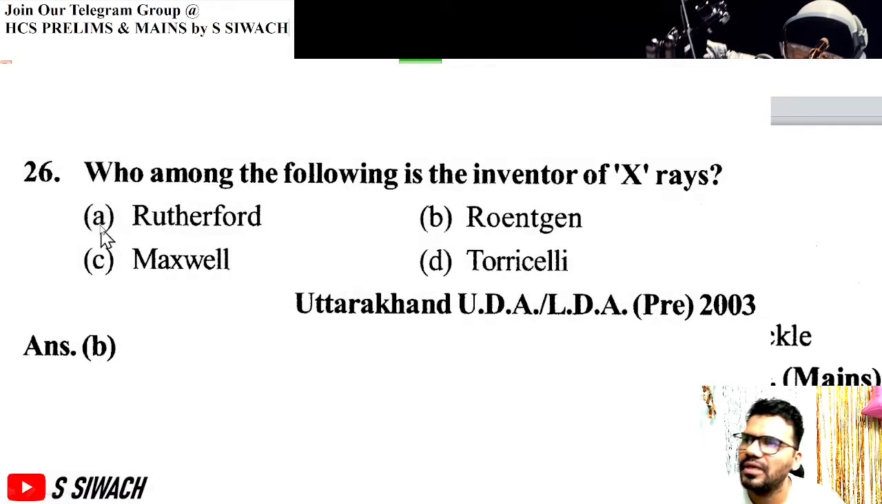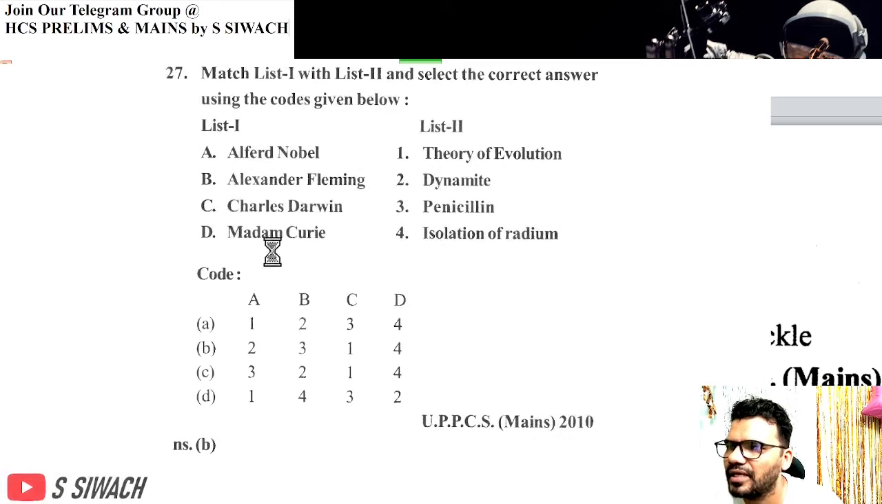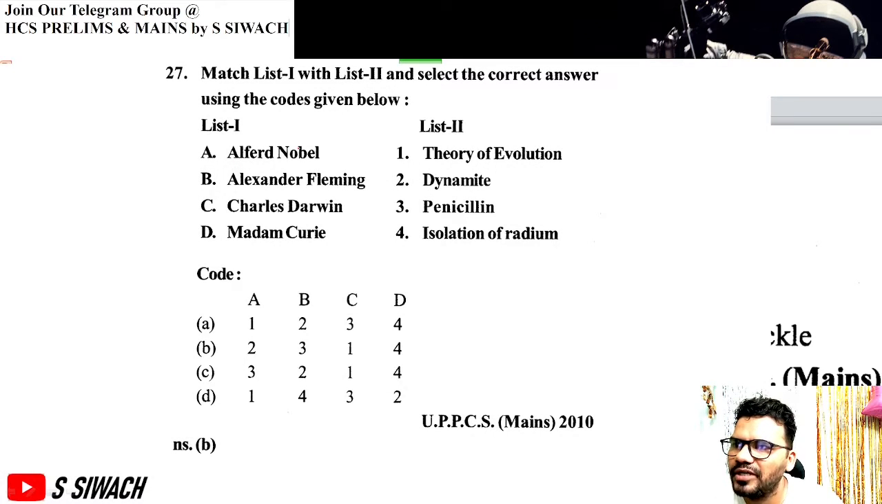Next question, who among the following is the inventor of X-ray? X-ray machine was invented by Roentgen. Next question, match the following. Alfred Nobel, he is known for invention of dynamite. Alexander Fleming is known for the invention of penicillin. Charles Darwin for theory of evolution, and Madame Curie for isolation of radium. So the option will be B.